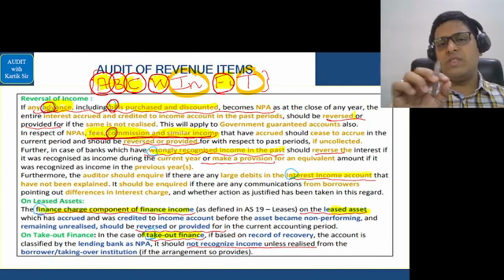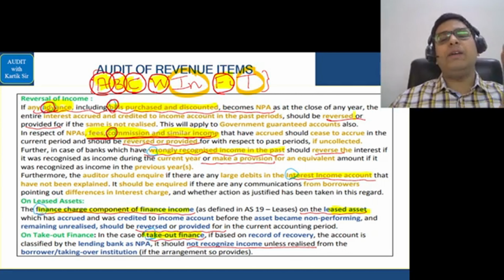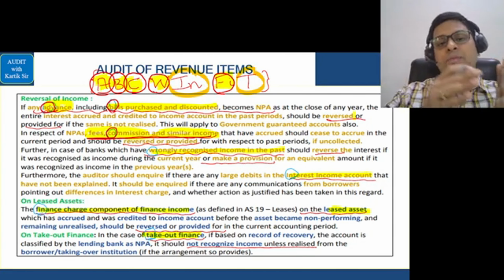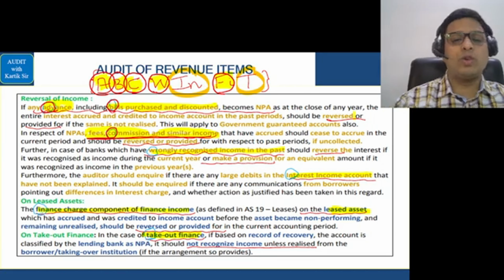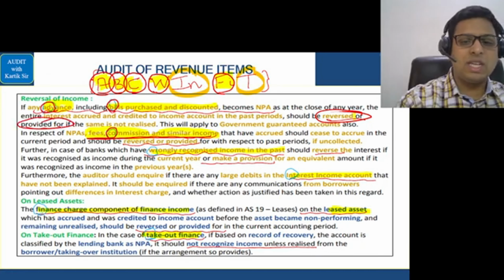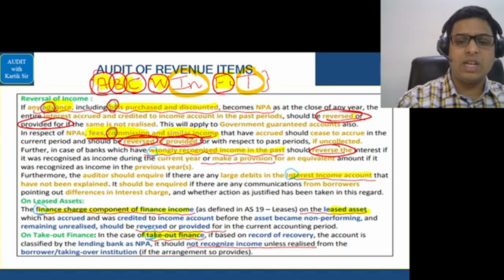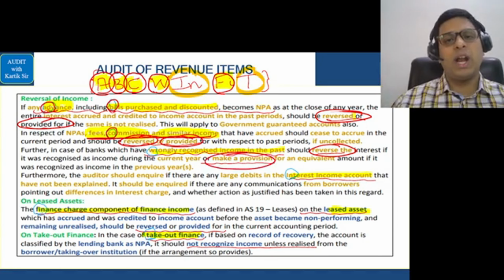For these areas which I have circled, that is A, B, C, W, and FI, you have to remember that if you have already taken the income in the past, but that income is not realized, or the income has not come, then you will have to reverse it or provide for it. Everywhere you will see the same thing: reverse it or provide for it. Same thing here, reverse the income or make a provision. So the same things are mentioned regarding A, B, C, W, and FI.